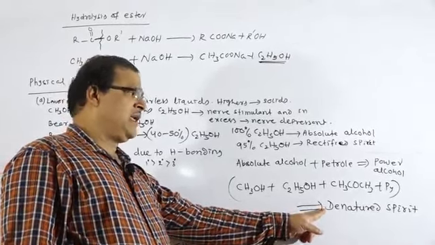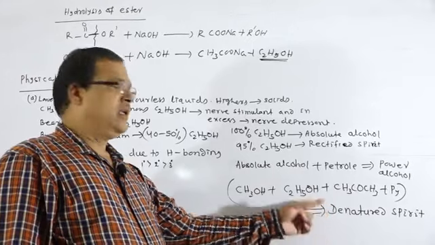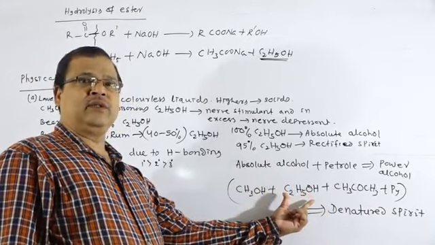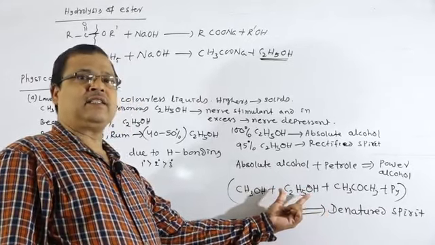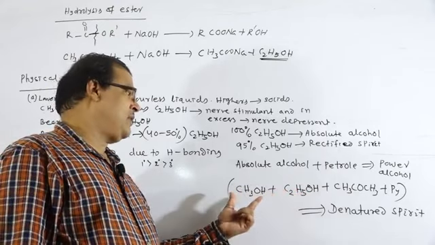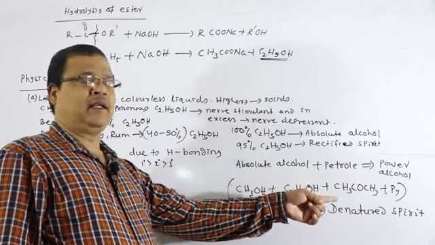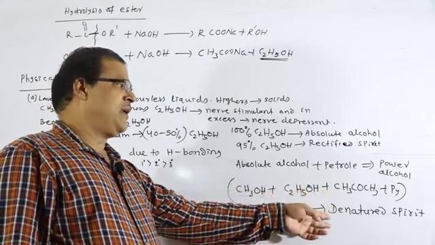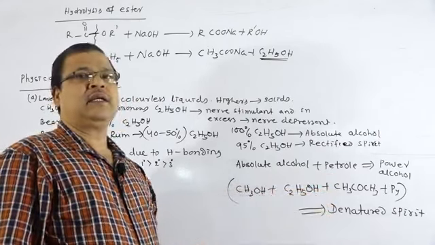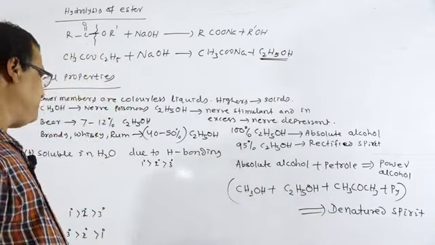Denatured spirit means that it is made unfit for drinking. Ethyl alcohol, which is used in alcoholic beverages, is made unfit for drinking after the addition of methyl alcohol, acetone and pyridine, and this mixture is known as denatured spirit.